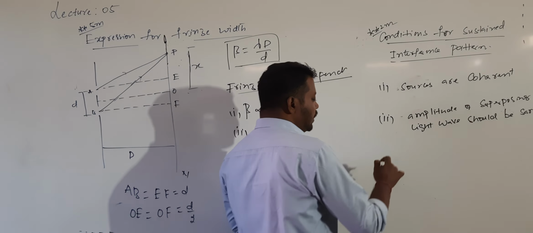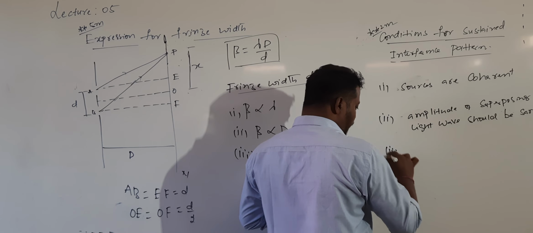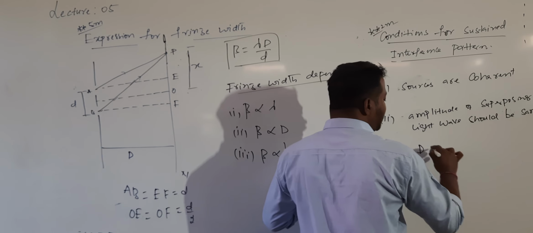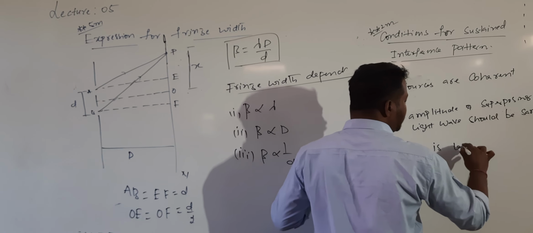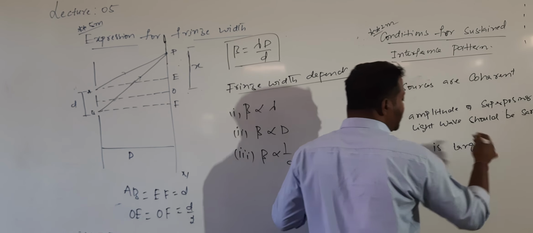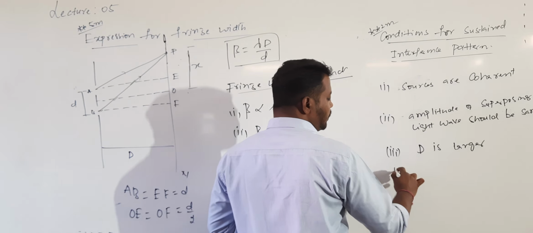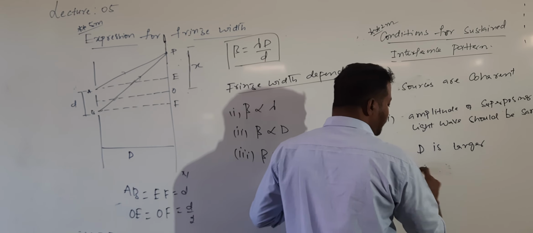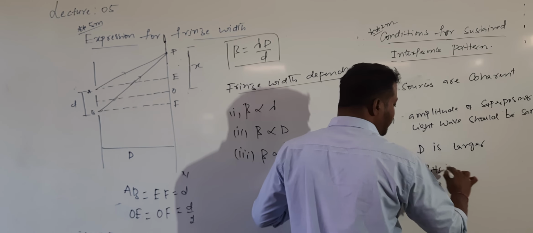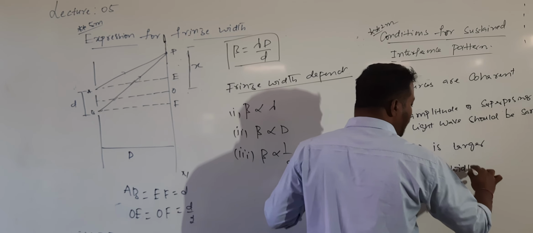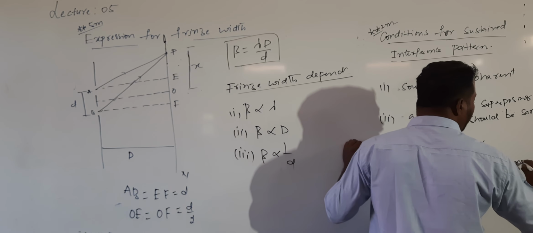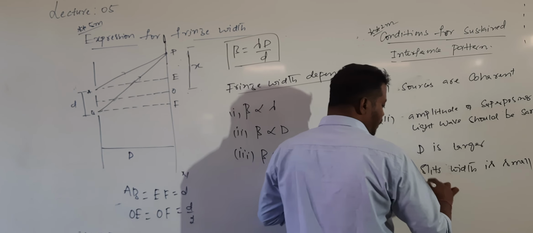The third condition is that D should be larger: the separation between the slits and screen should be larger. The fourth point is the slit width: the slits should be narrow, the slit width is small.